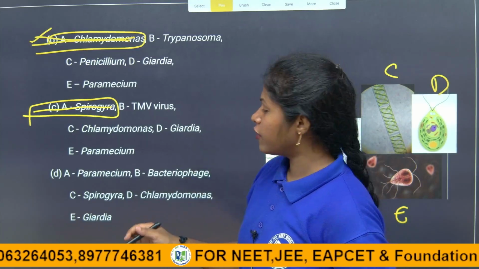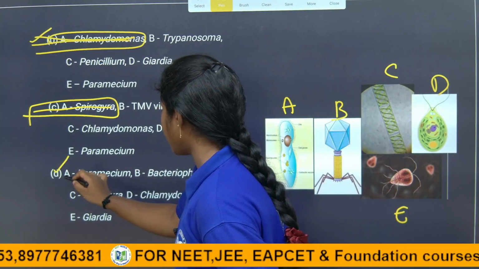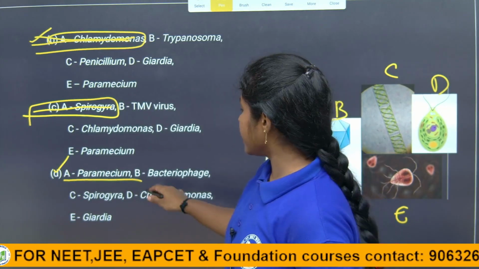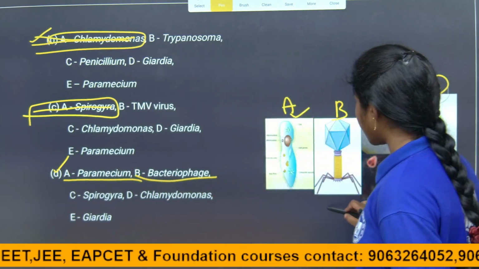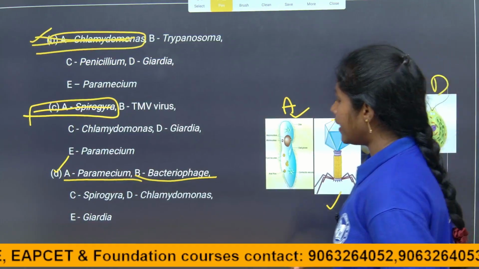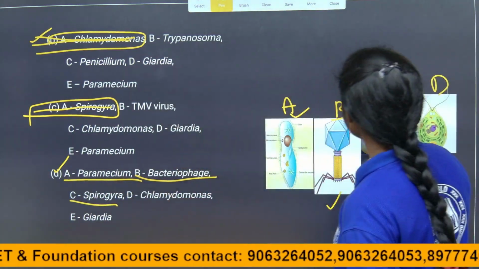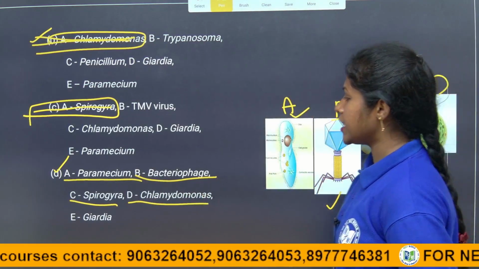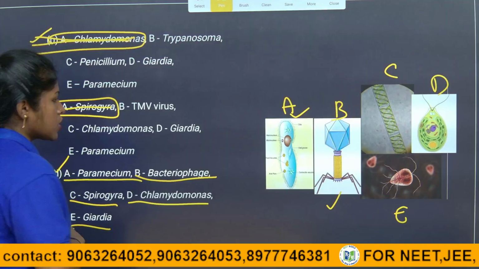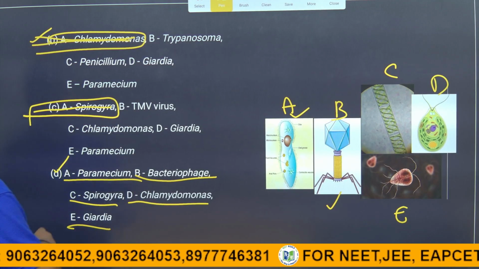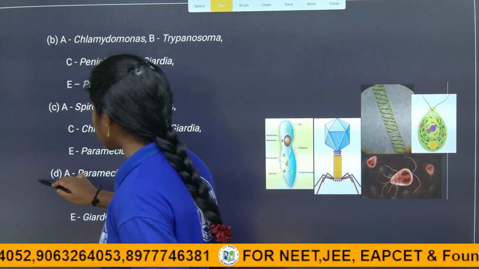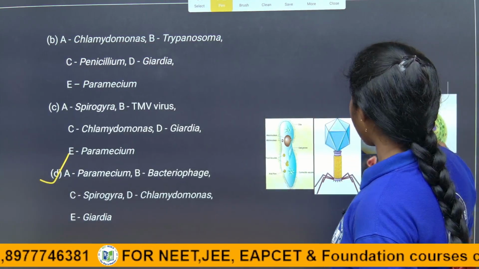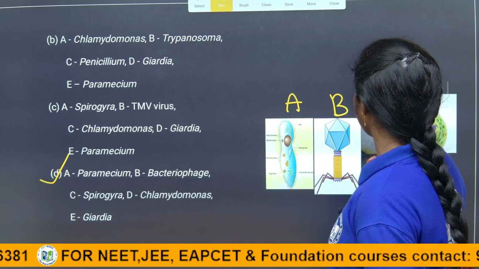See, then the last one. Here A is given as Paramecium, of course a right answer. A is Paramecium and B is a virus, and it is a bacteriophage. So here B is also a correct answer. And C is Spirogyra, so it is also correct. And D is Chlamydomonas and E is Giardia. So here all the options are correct in option D. So here the answer is D, children, because in the D option every organism given is the right answer.